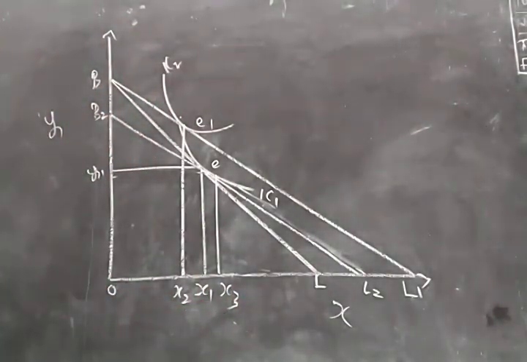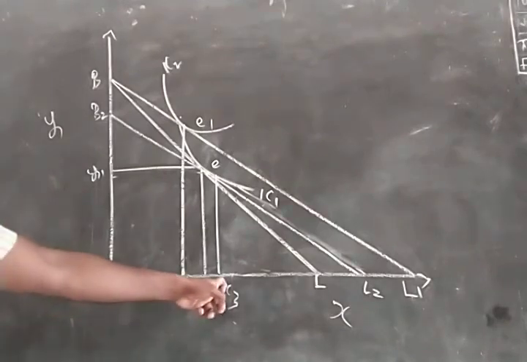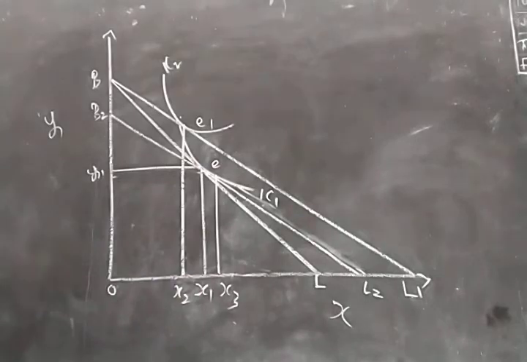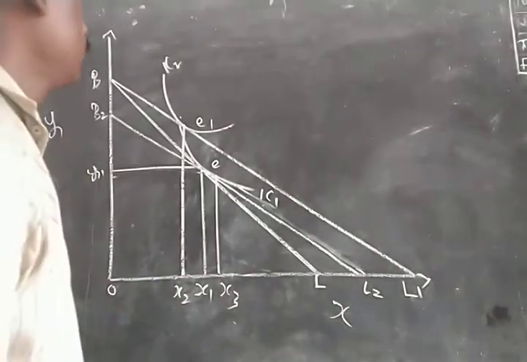X2, X3 is the income effect, and we see that the negative income effect movement from X3 to X2 is far greater than the positive substitution effect of X2, X1, and therefore we call this a Giffen commodity.